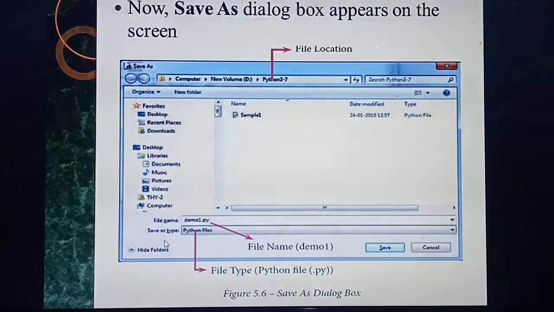Next, Save as type: here you need to select Python files. Automatically, with .py, it will come as Python files. Also, always save your program inside the Python folder. See, above they are showing Python. Always check that before you save the file. You should check that you are saving inside the Python folder. That is very, very important. If the Python folder is not there, select the Python folder and then save the file here.